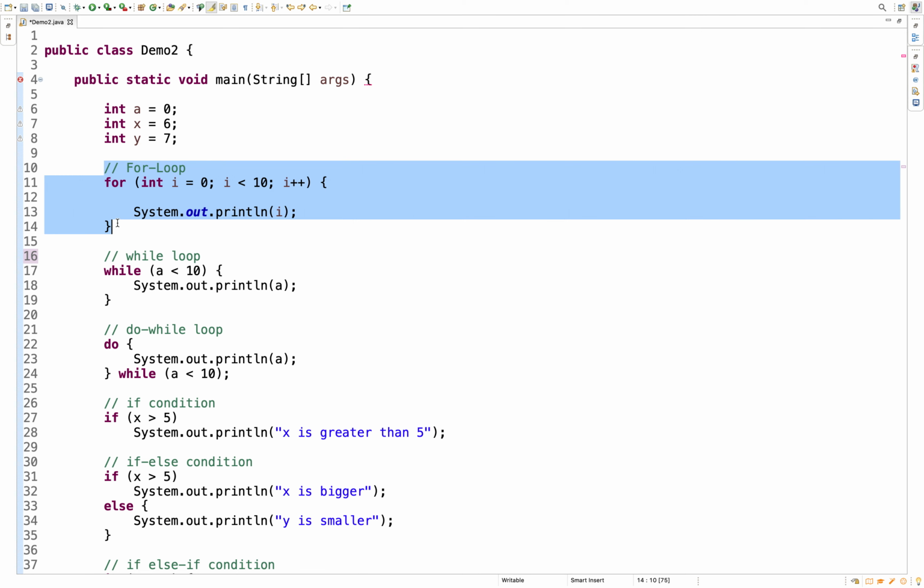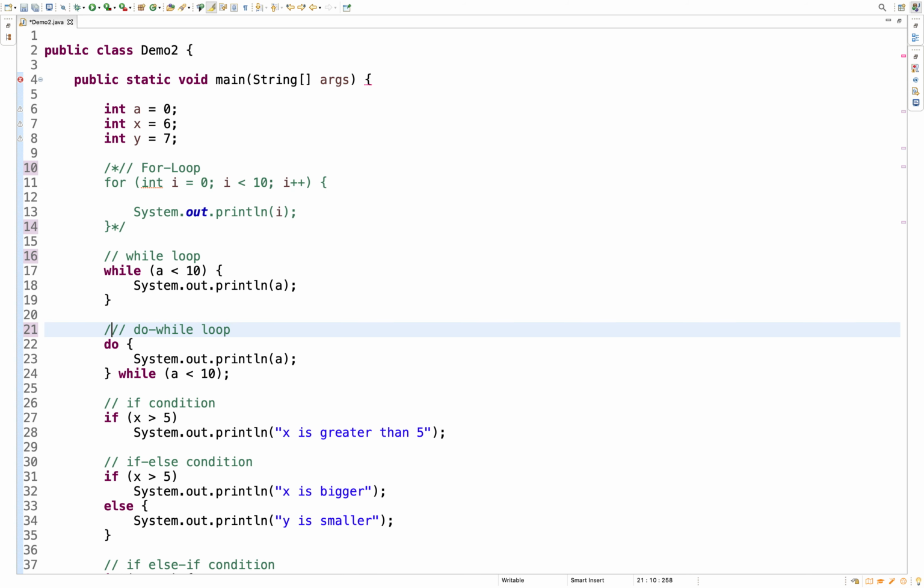Let's try to understand the next loop, which is nothing but the while loop. I'm just commenting out the code here, and let's discuss the while loop. I want the same output, so I want the first ten numbers, from 0 to 9.